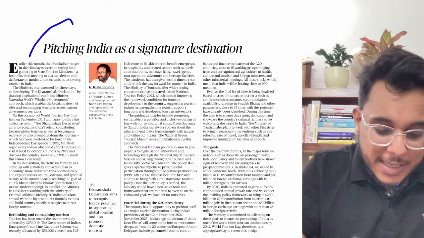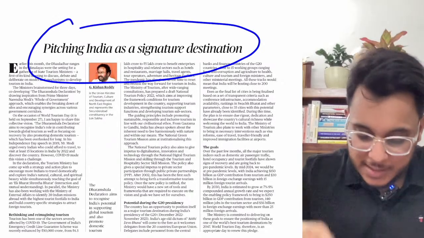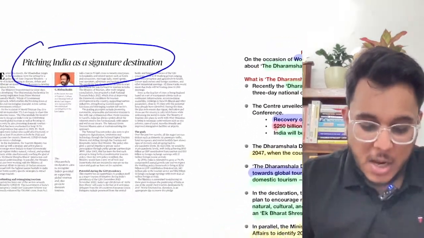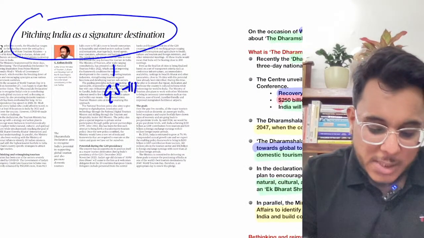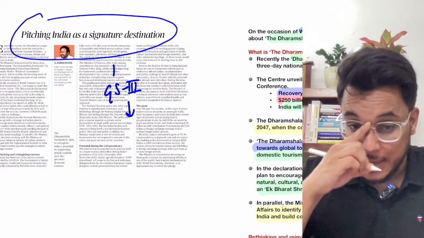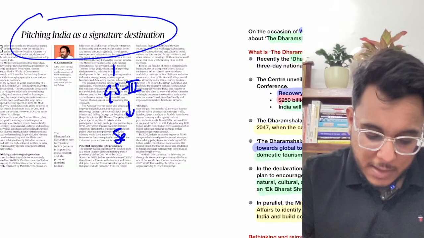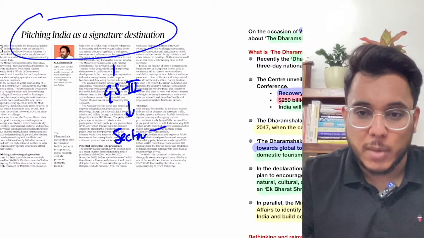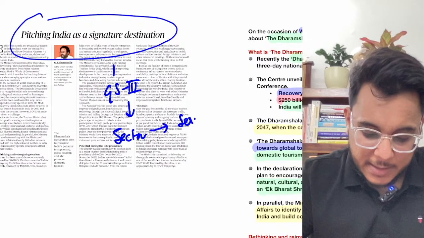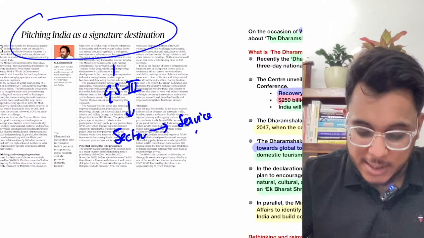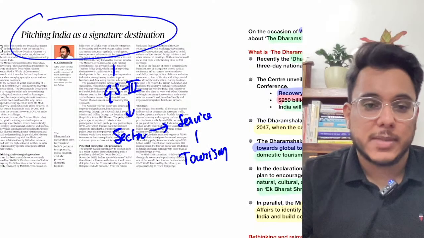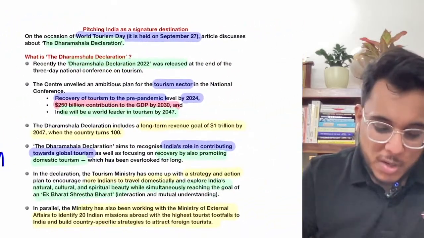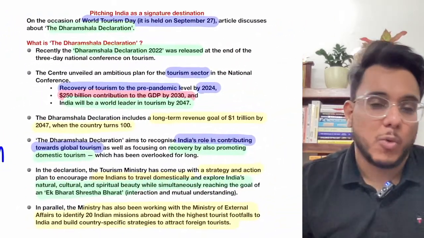Pitching India as a signature destination. Okay, so this is a very, very good article on the topic of tourism. We'll see it with respect to GS Paper 3, sectors of the Indian economy. Within the sectors of the Indian economy, the service sector is there, and within the service sector, the tourism sector will come. So what this article is talking about is the tourism potential.